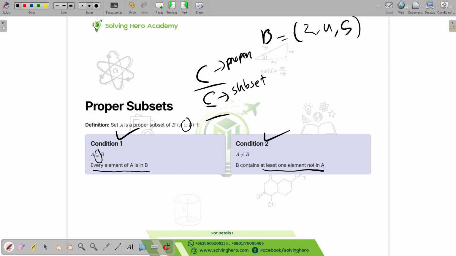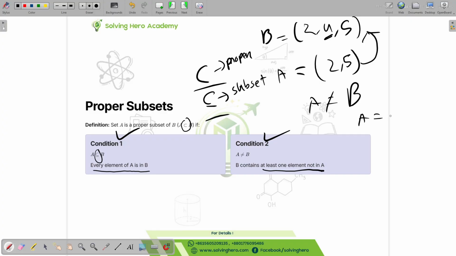By the way, there will be curly brackets here; I'm just putting the first bracket for convenience. Let's say there's another set called A and it has 2, 5. This will obviously be a subset of B, and B contains at least one element that is not in A. So that means A cannot be equal to B. If A and B are equal, they cannot be proper subsets of each other. They can be subsets, but they cannot be proper subsets.